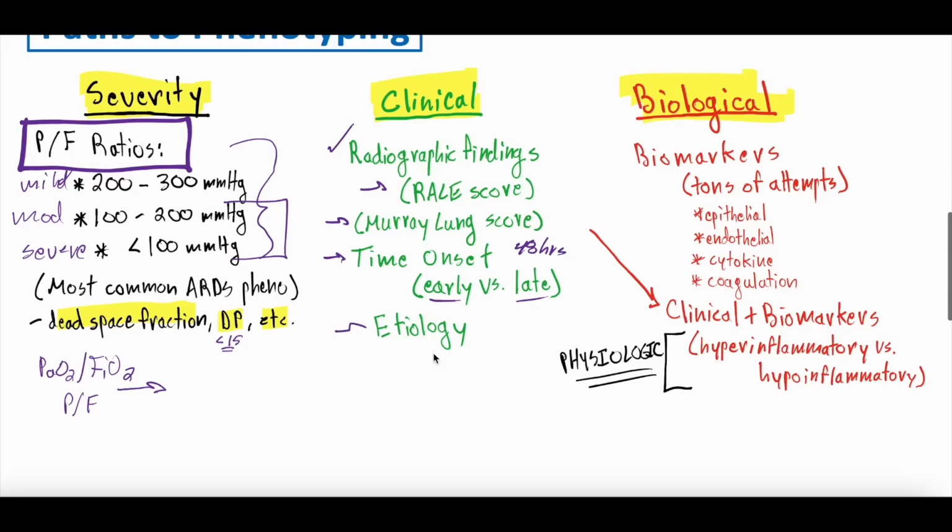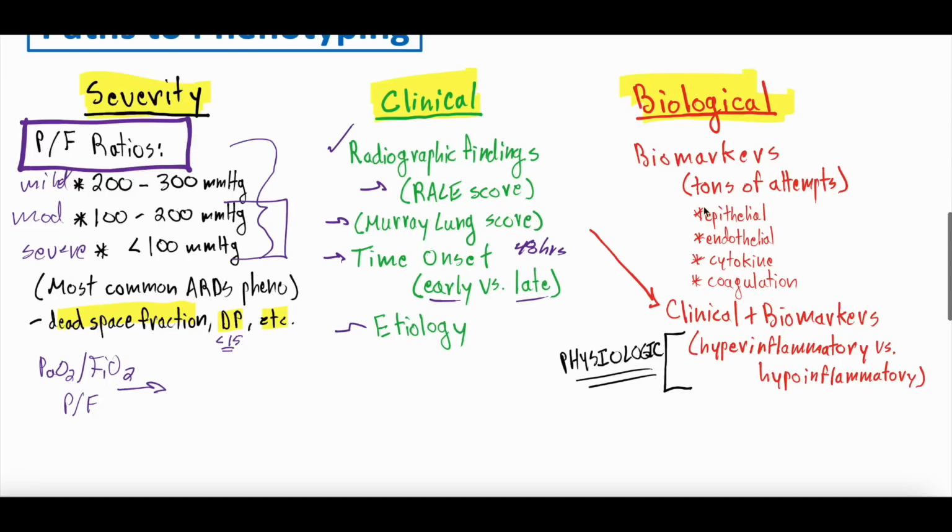And then etiologies. In our basics video, we talked about all the different etiologies, and there's a whole breadth of etiologies. Some are native to the lung, like we said, pneumonia, pneumonitis. Some are native to the body, pancreatitis, trauma, burns. So maybe, depending on what caused the ARDS, it might respond differently to interventions. Now, this again, there has not been, as far as we're aware, any kind of real prime time use to these different clinical phenotypes, but something that is actively being looked at and actively being studied.